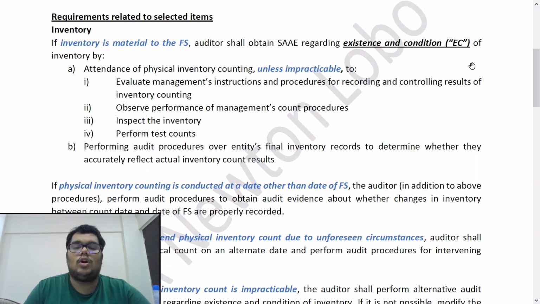B point, performing audit procedures over the entity's final inventory records to determine whether they accurately reflect the actual inventory count results. So we are also going to check that the final inventory results of the management inventory counting reflect the actual inventory count results. We will tally that the inventory count where we went, those results actually match with the management's final inventory results.